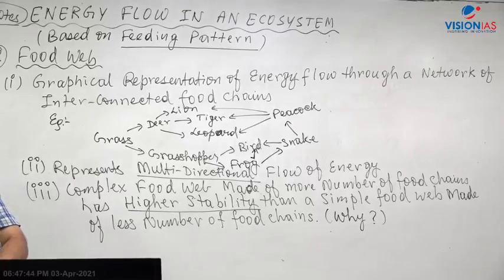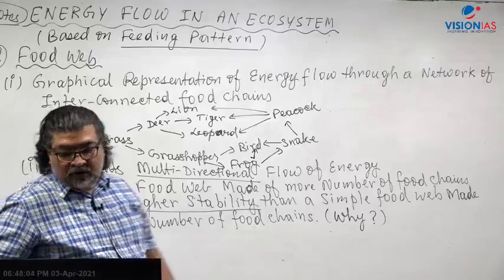So it will not break down. But in a simple food web, if one organism is lost or disappeared, the higher levels may get fewer options to eat and may have a drastic impact. You are right. You all are right.